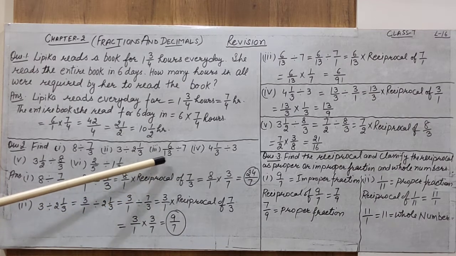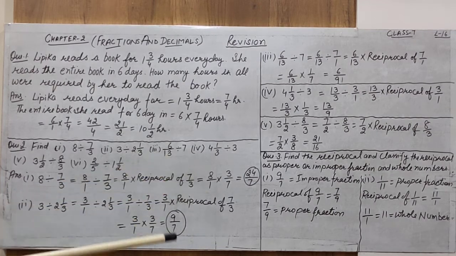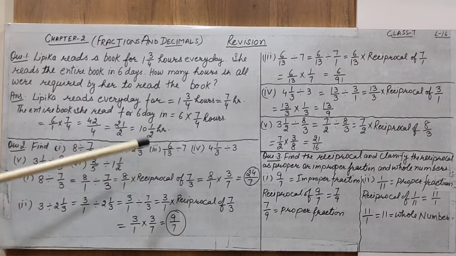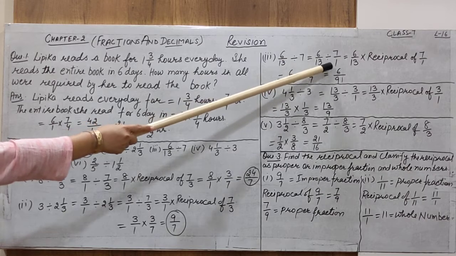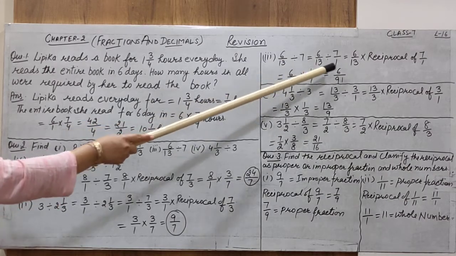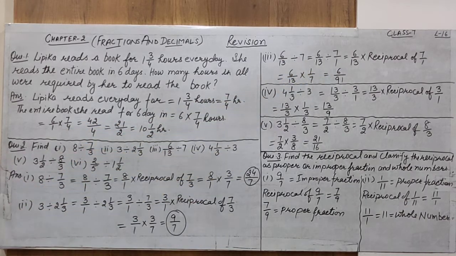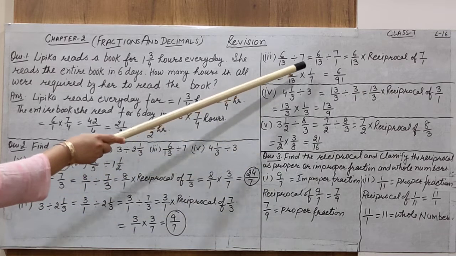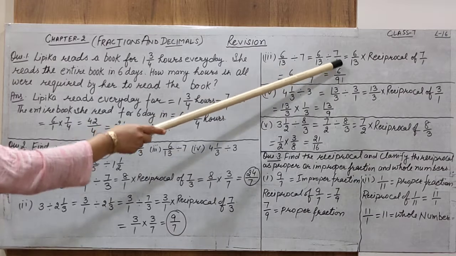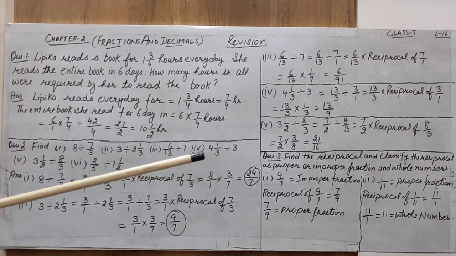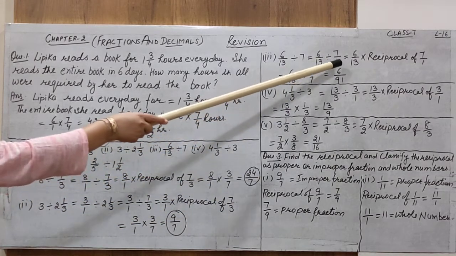In this question, a fractional number is divided by a whole number. Again, the process is similar. When the fractional number is divided by a whole number, we have to first change the whole number into a fractional number. So, how can we change a whole number into a fractional number? We have to divide the whole number by 1. Now, the process is similar. We get two fractional numbers.